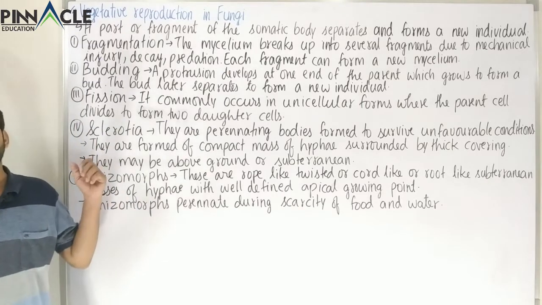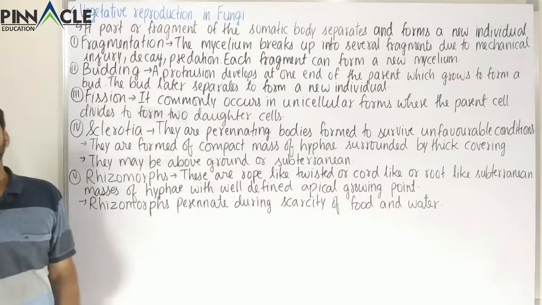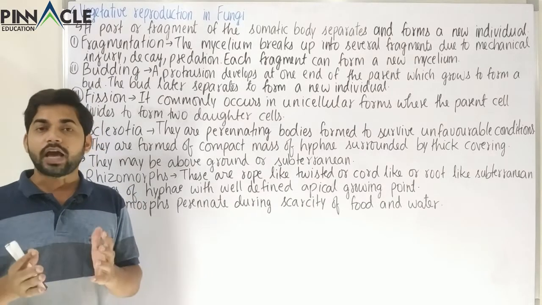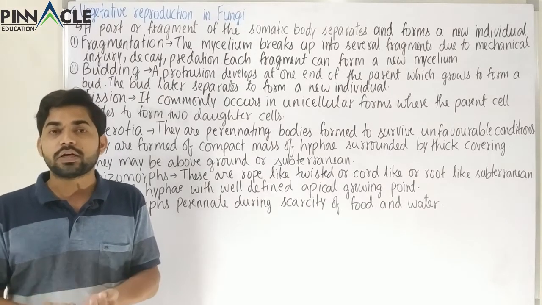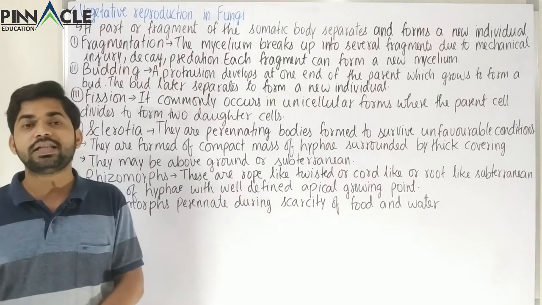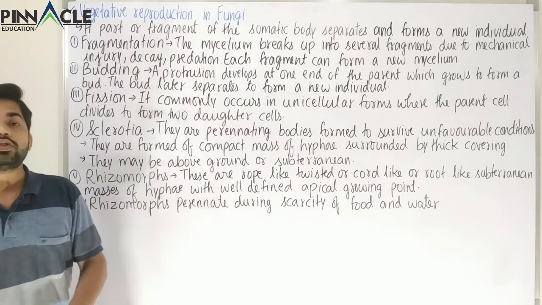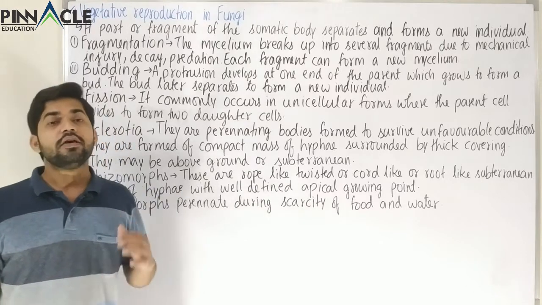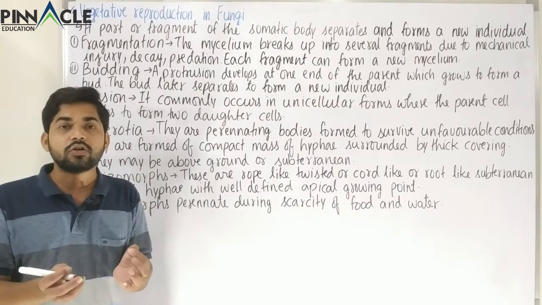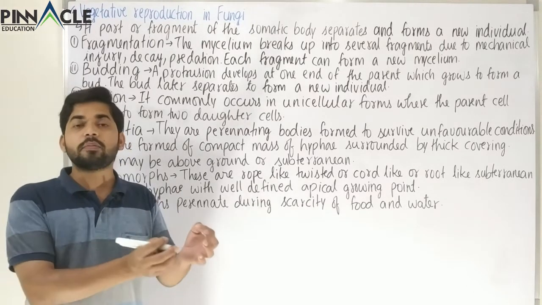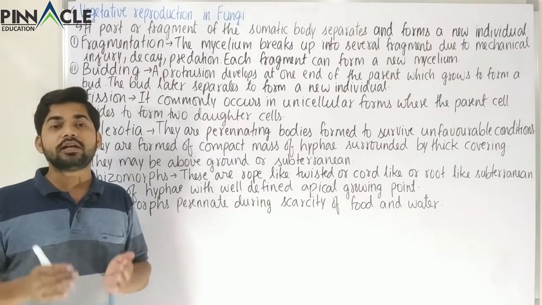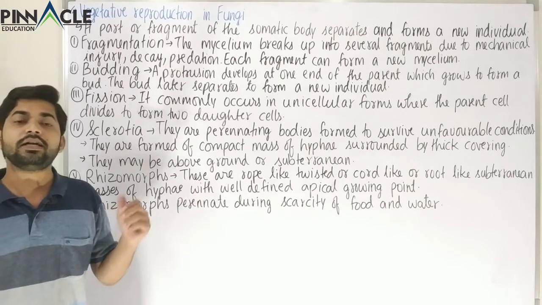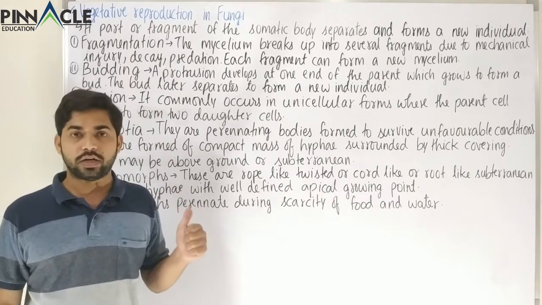So we first start from the first type, and that is fragmentation. Before starting fragmentation, we have to remember what vegetative reproduction literally means. Normally when we talk about vegetative reproduction, we mean that some part of the body will break up from the parent body and then it will form a new individual. That is what is normally meant in the case of vegetative reproduction.